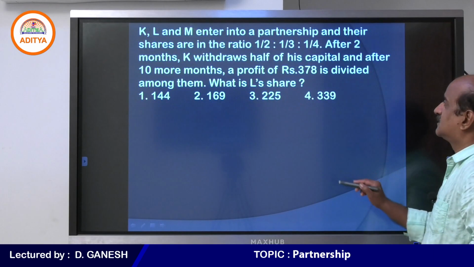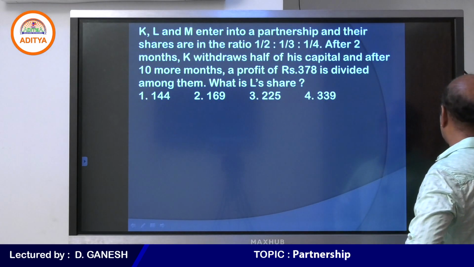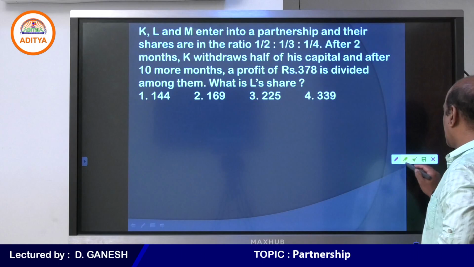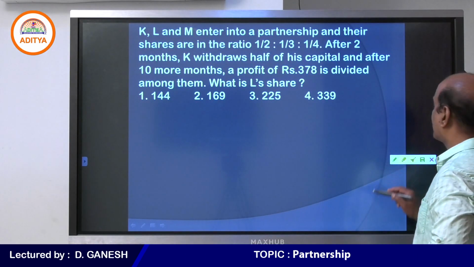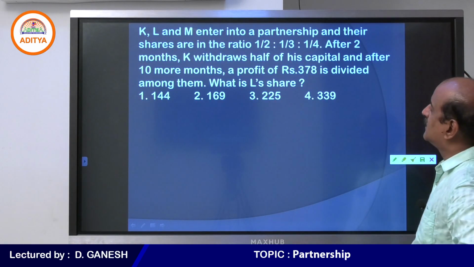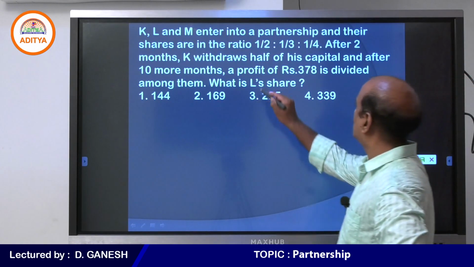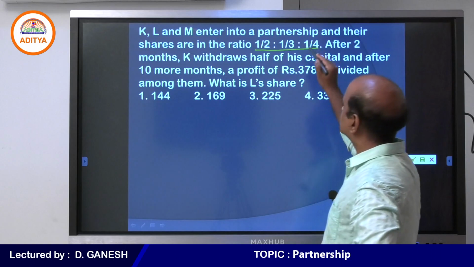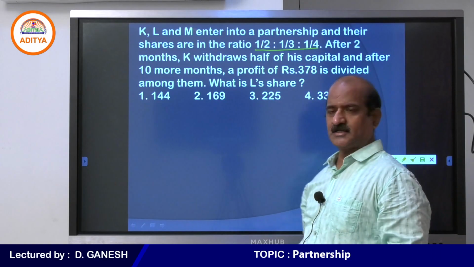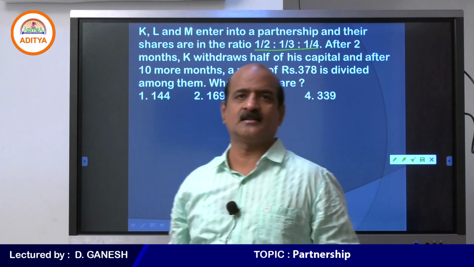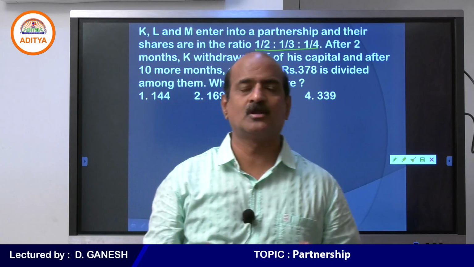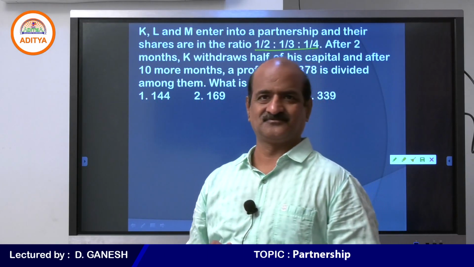Right, students, please look at the question seriously. K, L, M enter into a partnership and their shares are in the ratio 1/2, 1/3, 1/4. First of all, you must understand that a ratio should always be in numbers.